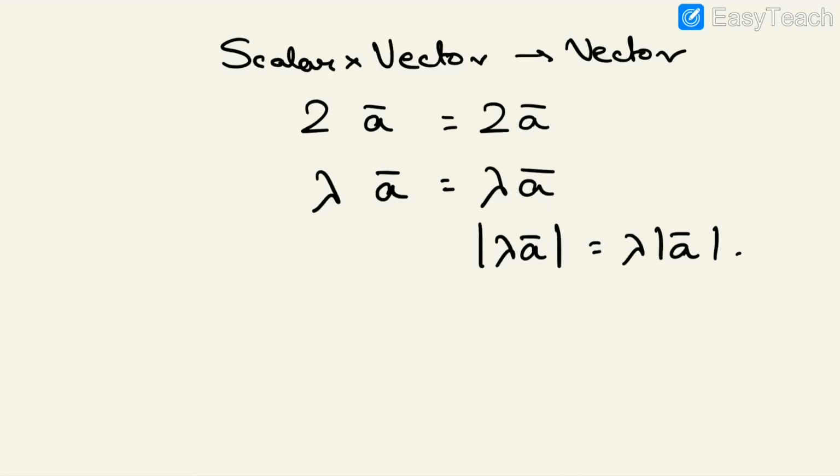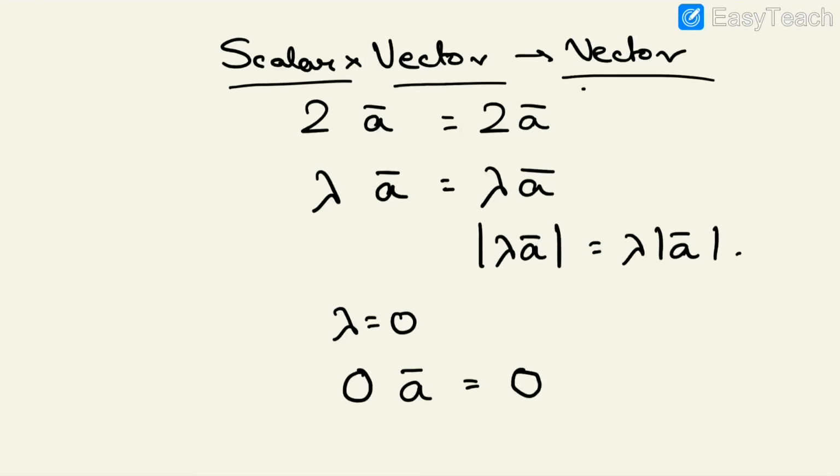Now what if someone says that lambda is 0? Suppose I multiply any vector a with 0, then what will you tell? You can't report it as 0, because we already know scalar multiplied with a vector should give a vector quantity. So for mathematical consistency, we say that it is a 0 vector.